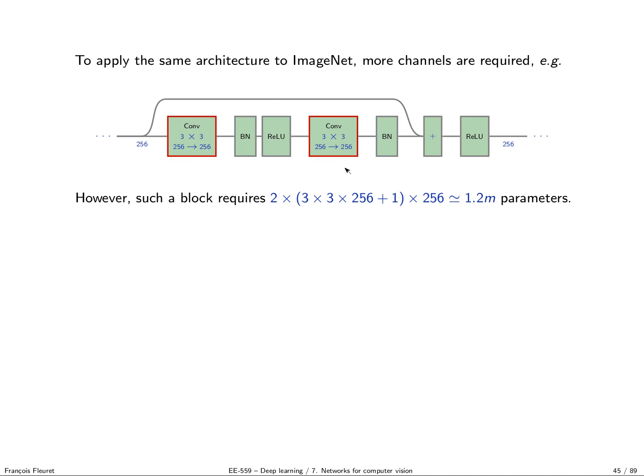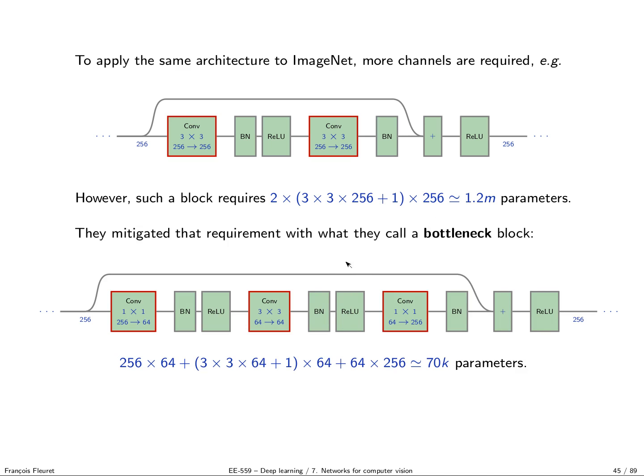And remember, a ResNet has between 10 and 50 or 200 such blocks, so it really completely explodes the number of parameters. And what they propose is something highly related to those networks we talked about before, which is that between blocks, they keep this high number of channels, 256, which is what they move forward. But in the block itself, they first use 1-1 filters to go from 256 to 64 channels. So they reduce the number of channels. Then they do the usual batch norm ReLU, and then they do the convolution on those reduced channels. And then they re-upscale the number of channels.